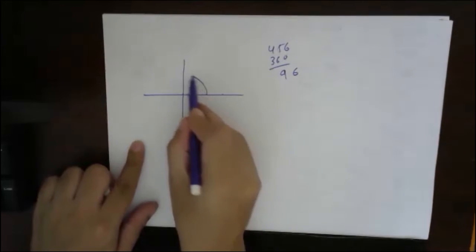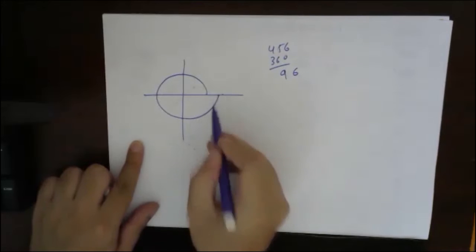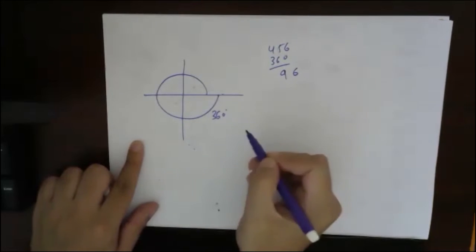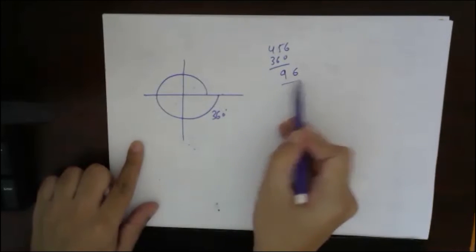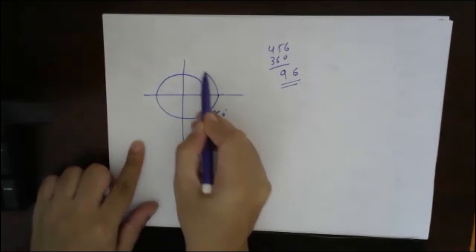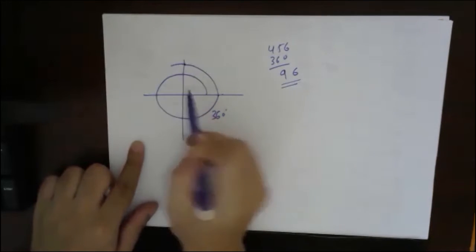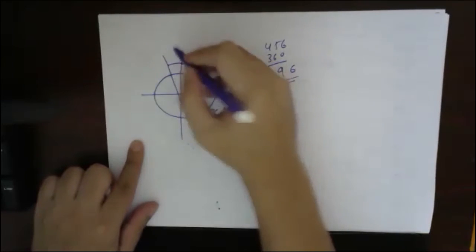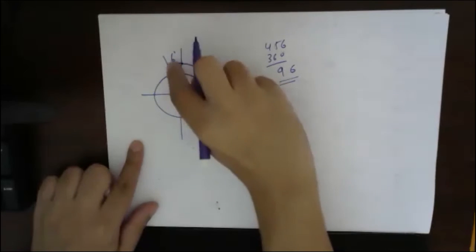So that means first I have made one rotation which is 360 degree, one complete rotation. Then I have moved 96 more. So that means 90 here, and then I have moved 6 degree more. So this angle is 6 degree.